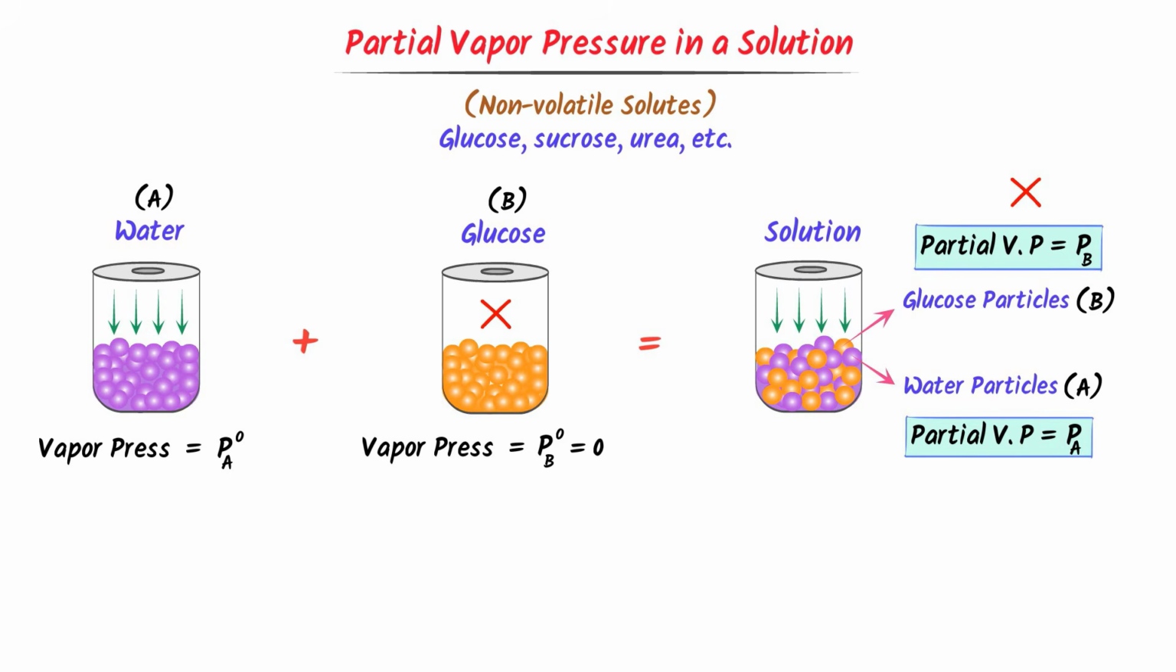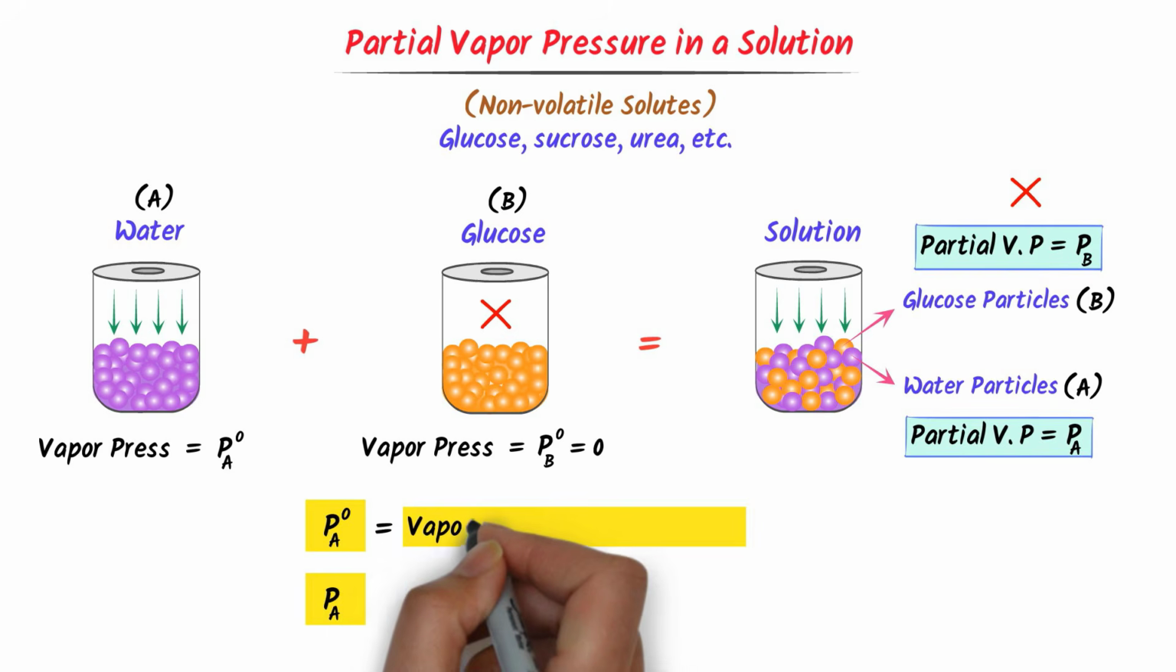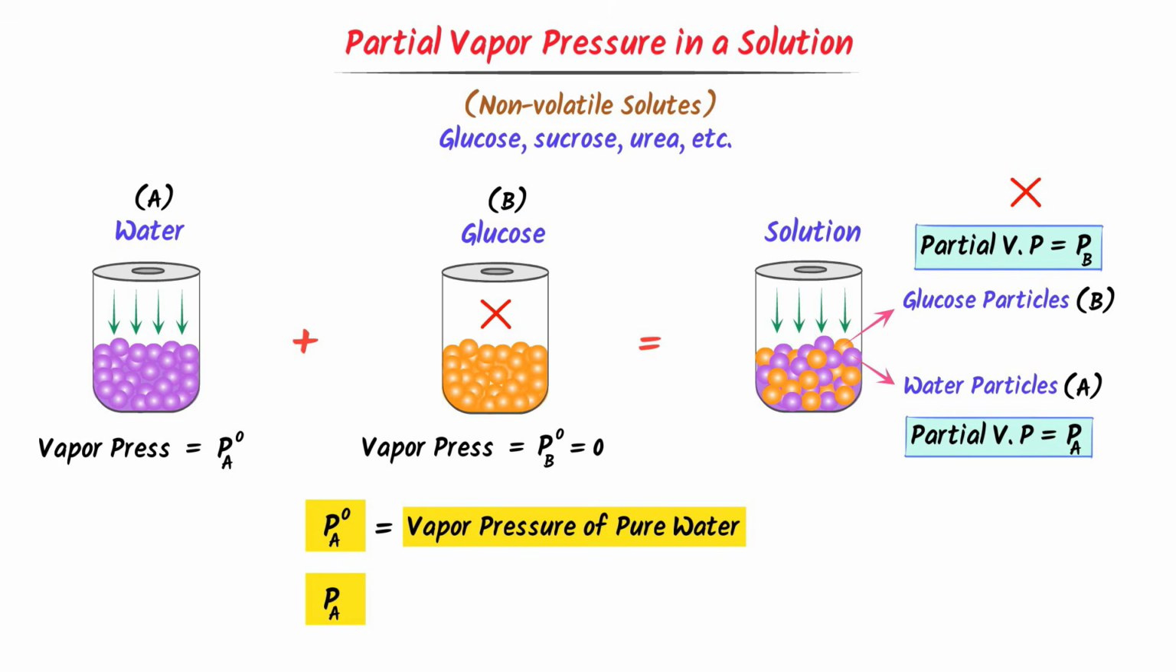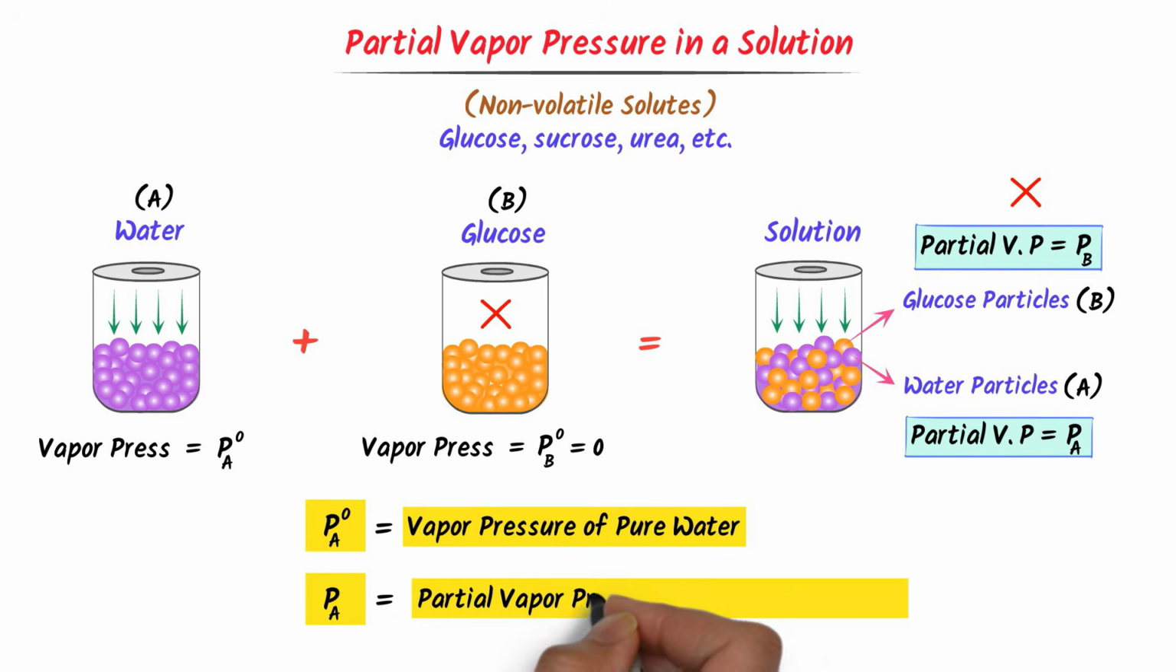Thus we learned two very important concepts. One is PA naught and the other is PA. PA naught is the vapor pressure of pure liquid, while PA is the partial vapor pressure of a liquid in a solution. Hence note down these two important points.